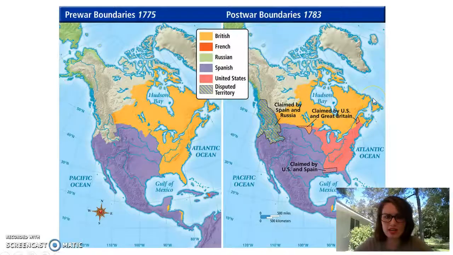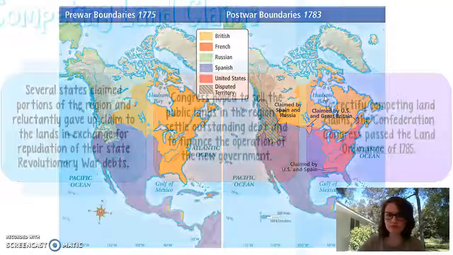So they have Canada during that point in time. And then this purplish right here is still Spain. And then these are some disputed territories, and yeah. So I hope that makes sense. So now we have to deal with all of this area right here.